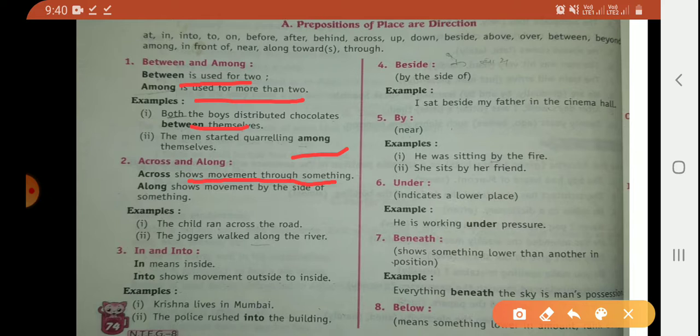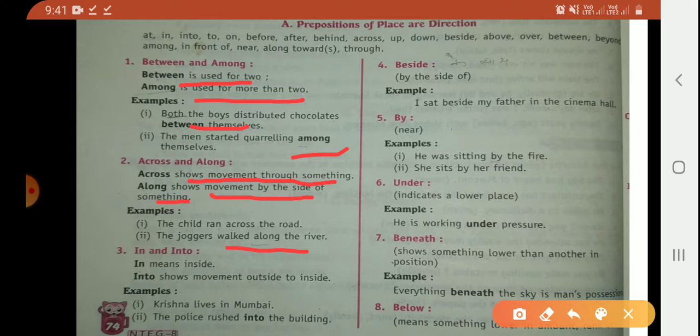Along. Along shows movement by the side of something. For example, the joggers walked along the river. There, by the side is the river.